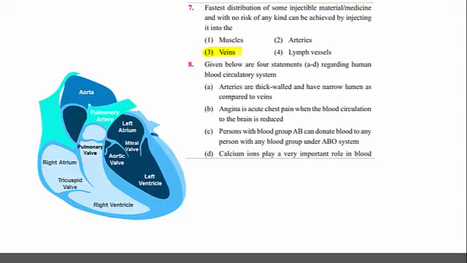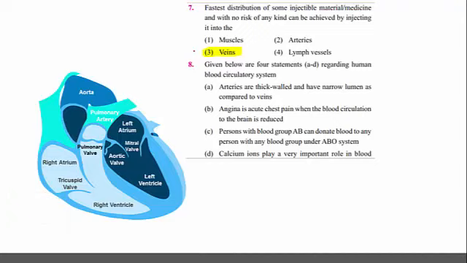Then the question arises, why are the veins selected? Because veins are insensitive to the irritation by irritant drugs at higher concentration. Even though the drug used is very irritable, veins do not show any kind of irritability for those irritant drugs. This is one reason. And second, it is the fastest route for the distribution of drugs. Let me write the information so that you can remember the things more easily.